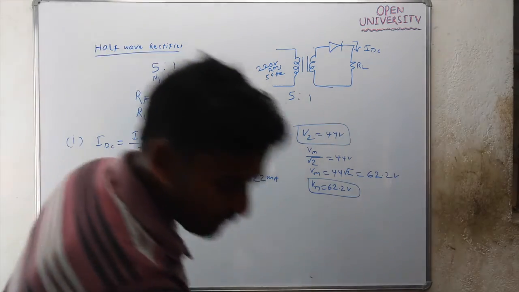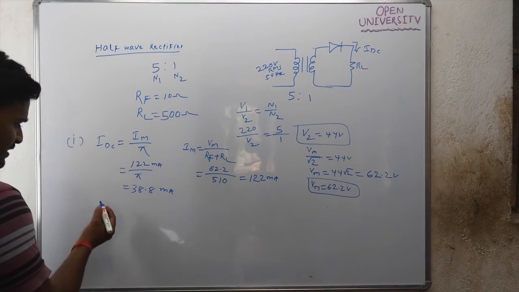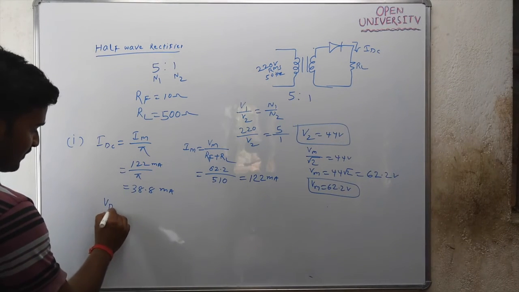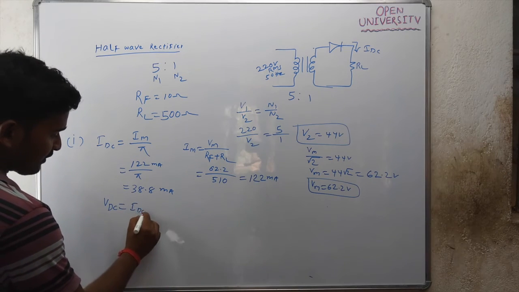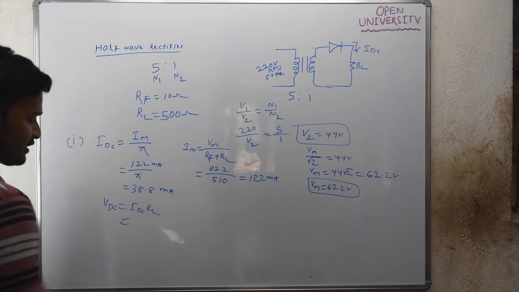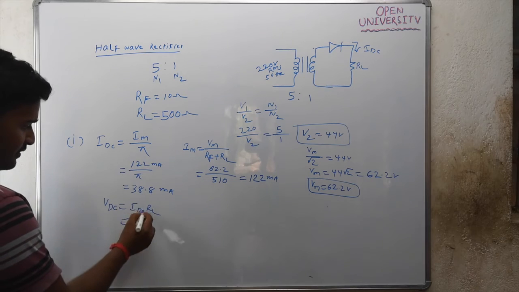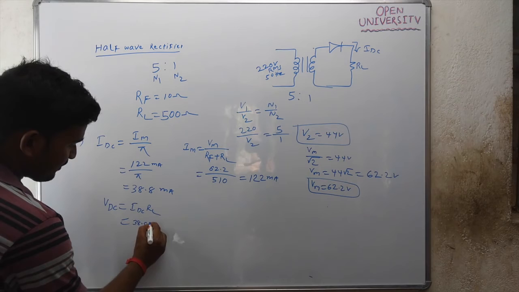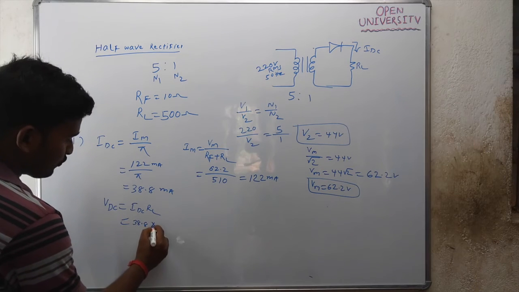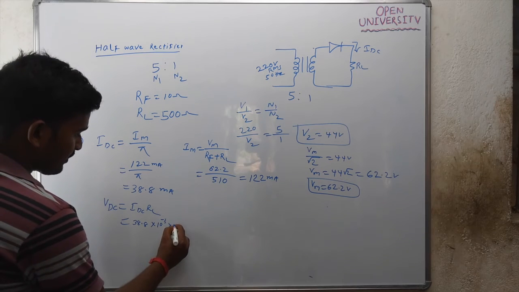And also you need to calculate the DC load voltage. What is DC load voltage? It is nothing but VDC or VDCFL, which is IDC into RL. IDC is 38.8 milliampere into RL, RL is 500.